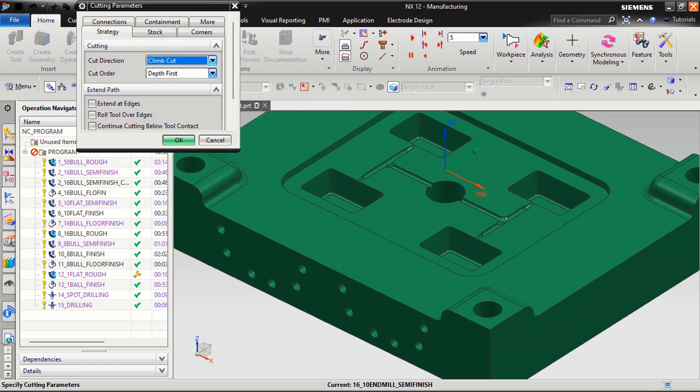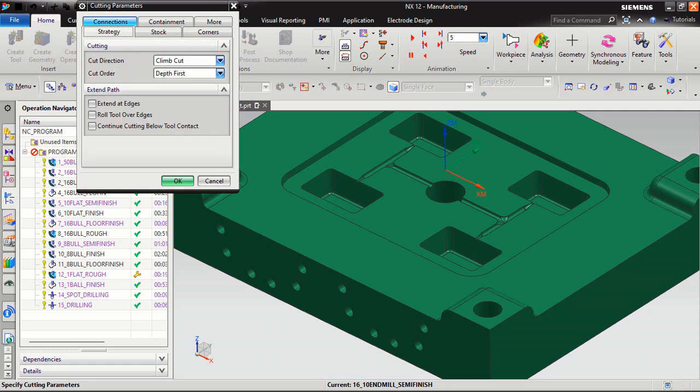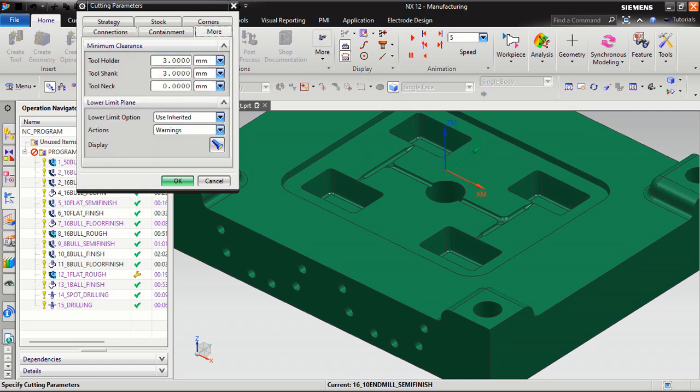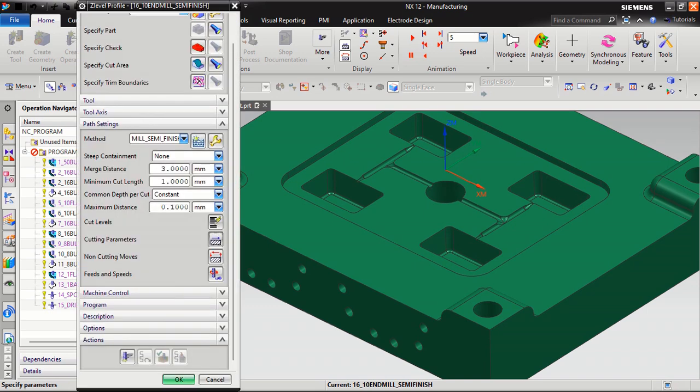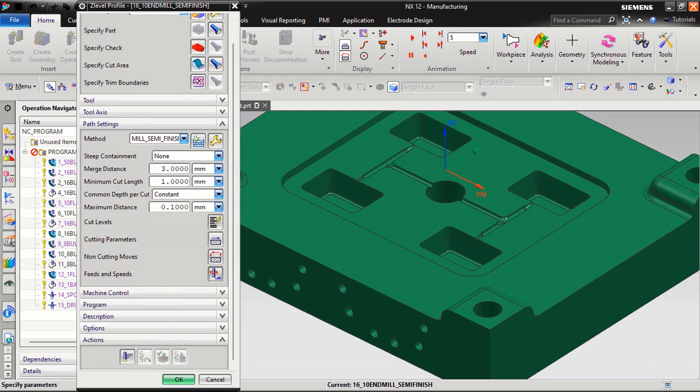Cutting parameter, this is our final cut. I want to take a stock about 0.25. This is okay. Connection no need. More, no need. Feed rate and speed about 1200 plus 3000. Okay. Generate program.